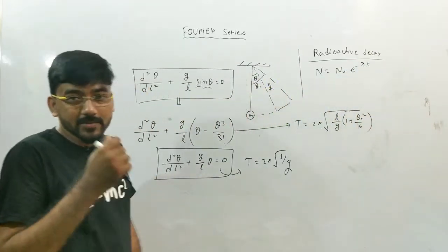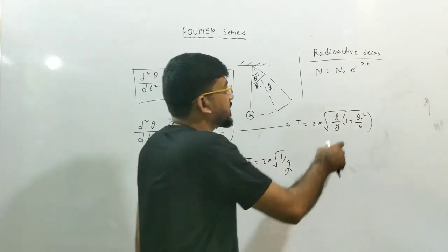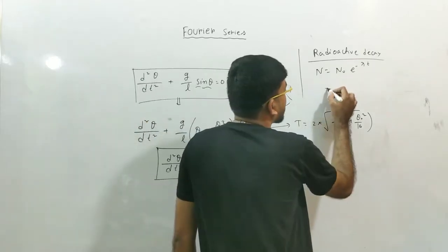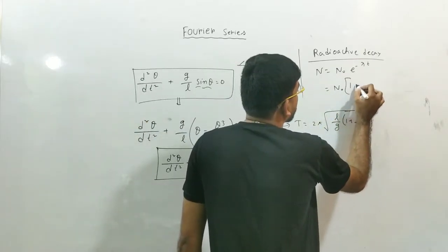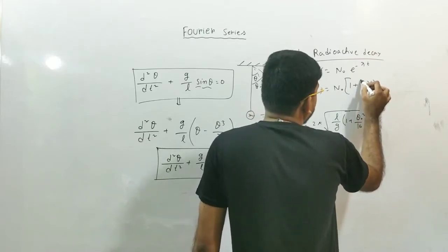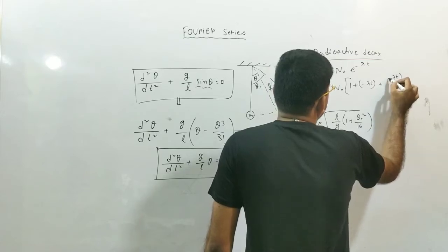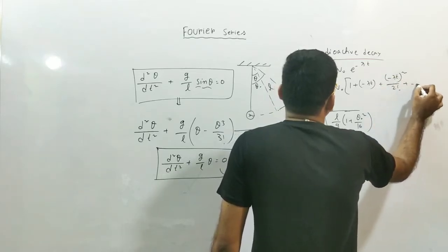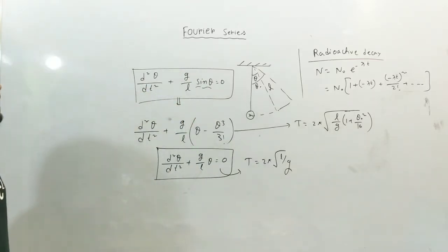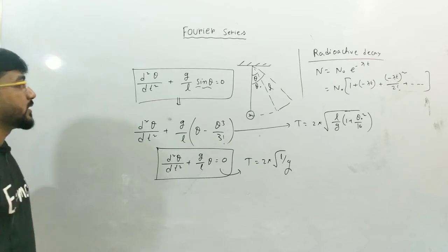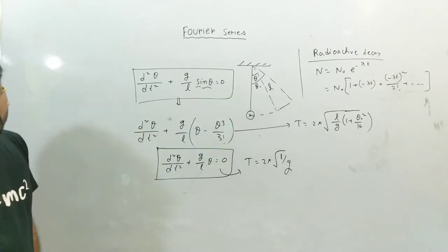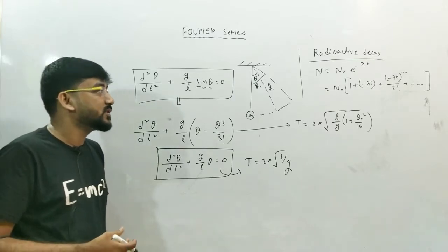Sometimes physicists like to expand this e to the power minus lambda t in terms of power series, and you know the power series of e to the power minus lambda t is N0 into 1 plus x, that is here minus lambda t, plus x square by factorial 2, that is minus lambda t whole square by factorial 2, plus and so on. So sometimes this kind of power series expansion is also needed in physics. So you can see the application of power series in physics in various situations.